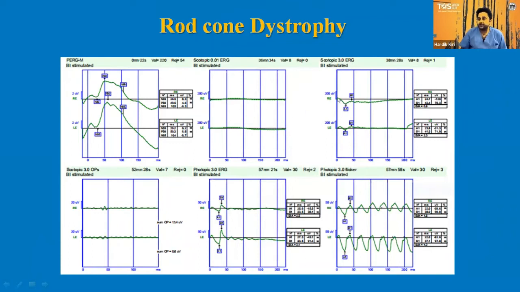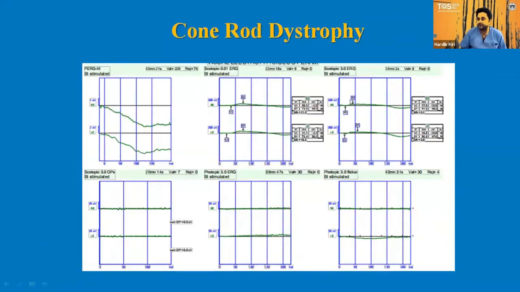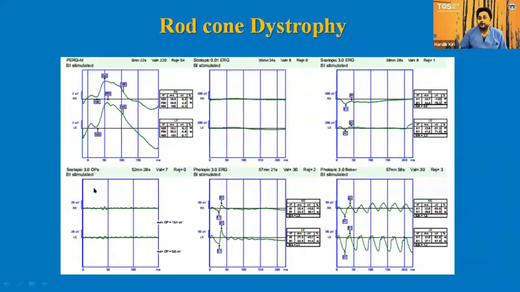This scotopic 3.0 ERG is showing a reduced amplitude of A wave and a very reduced amplitude of B wave. In scotopic 3.0, the oscillatory potential is almost extinguished, with very minimal wave formation. In photopic ERG, A wave and B wave formation is visible both in normal and flicker form. So it suggests that the cone function is still preserved, but the rod function is affected.